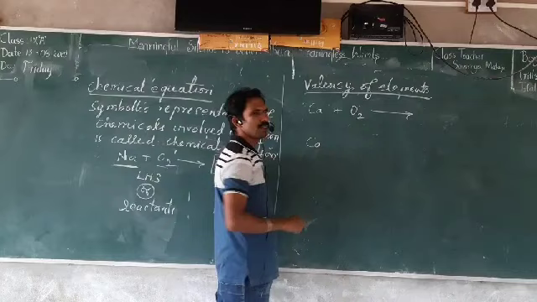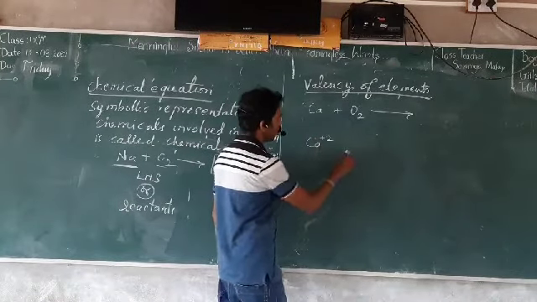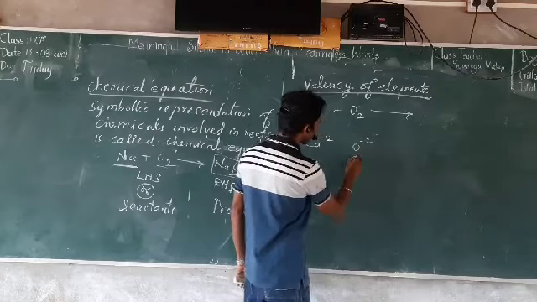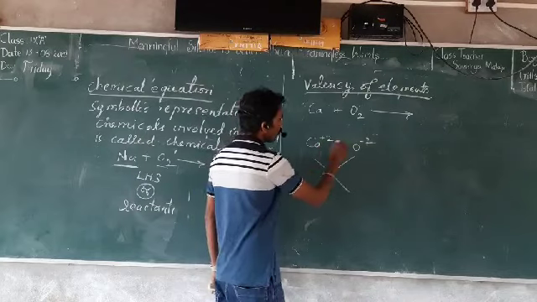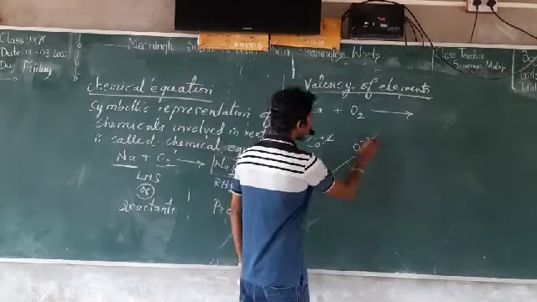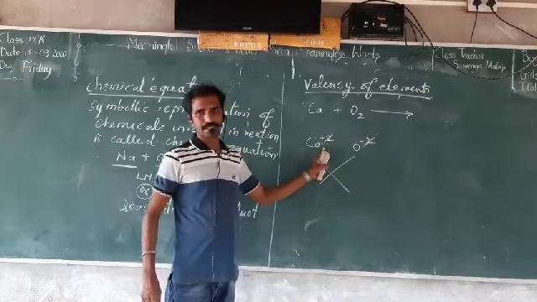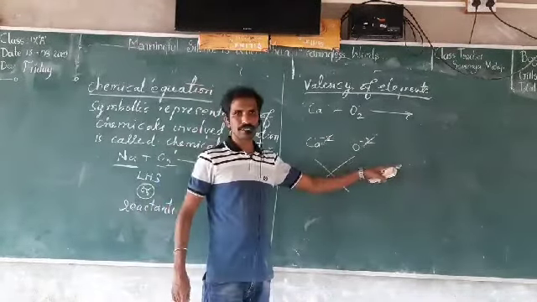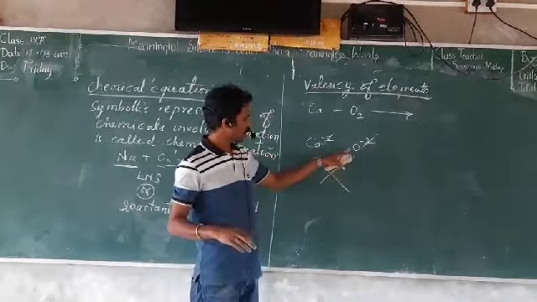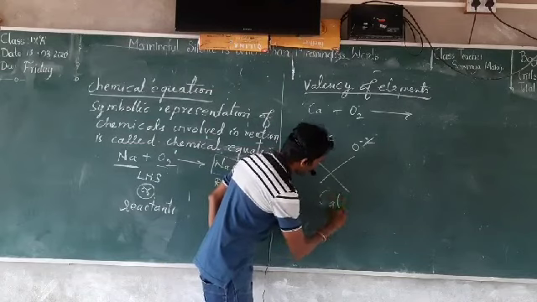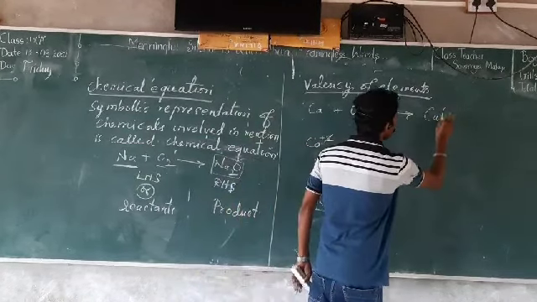You have to take the valency of calcium, that is plus 2, oxygen is minus 2. When both the valencies are the same, you can just cancel out, because usually metals donate electrons and non-metals accept the electrons. So that's why it becomes CaO, and this CaO is the product.